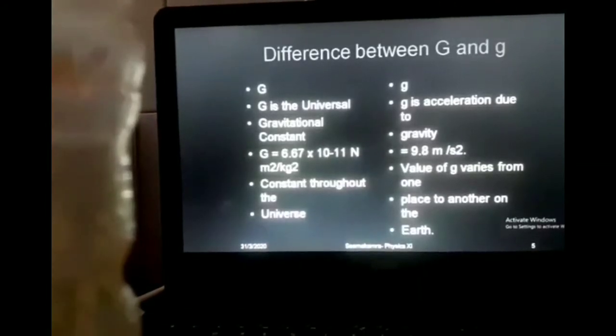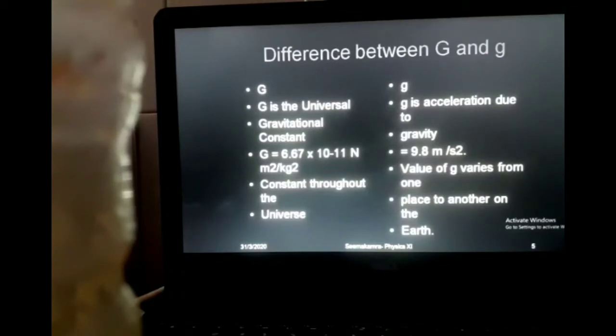Now the two symbols capital G and small g are appearing all the time in this chapter. Let us first clear the difference between the two. Capital G is the same which we used in Newton's force formula, G m1 m2 upon r square. Now capital G is known as the universal gravitational constant. That means its value will always remain the same.